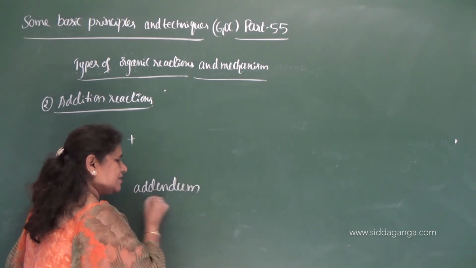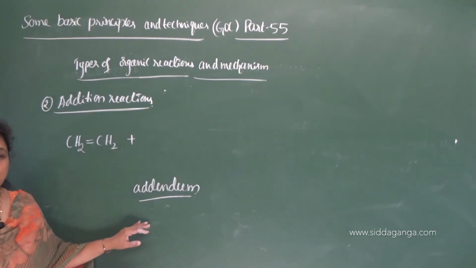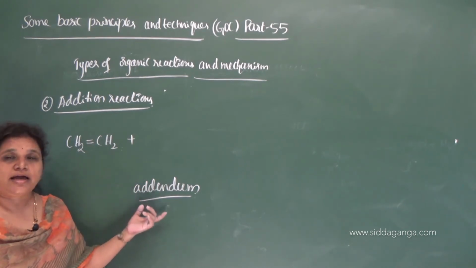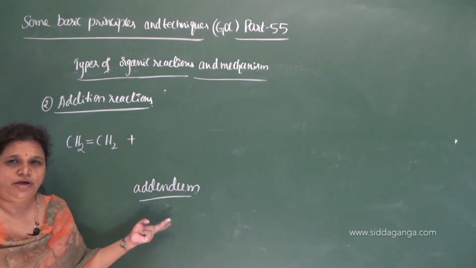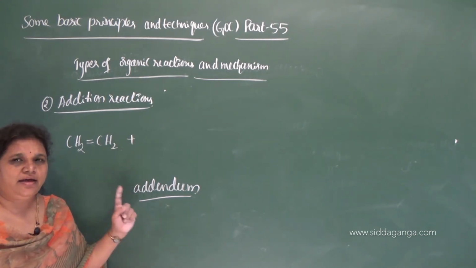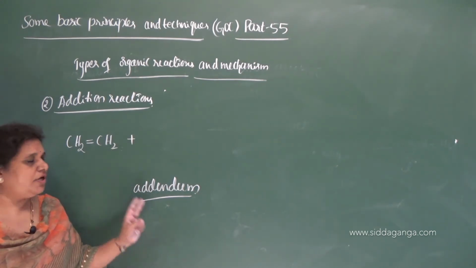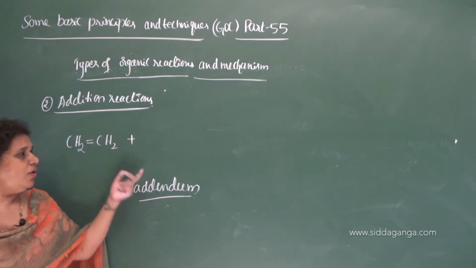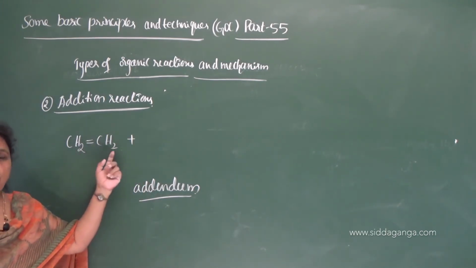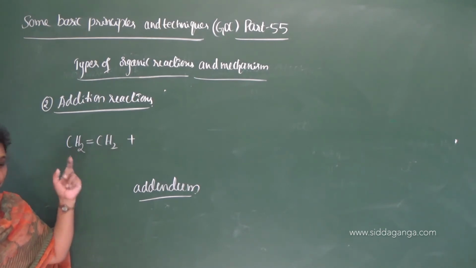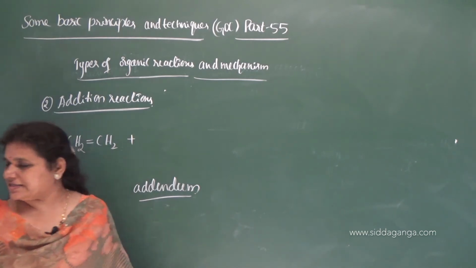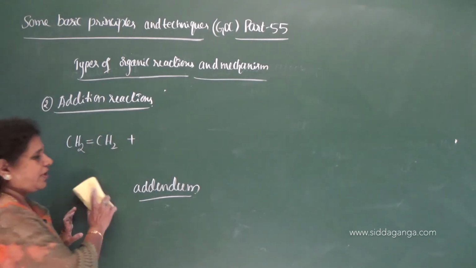Adding reagent is also called addendum. So alkenes require one addendum, but alkynes require two addendum, because for one pi bond, one adding reagent; for two pi bonds, two adding reagents. So one addendum molecule gets added across the carbon to carbon double bond, and during this addition reaction the unsaturated compound gets converted to saturated.